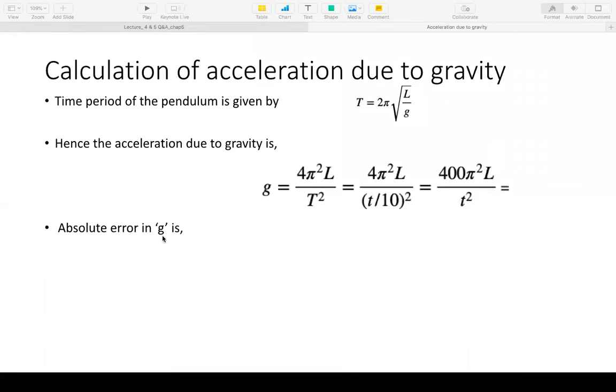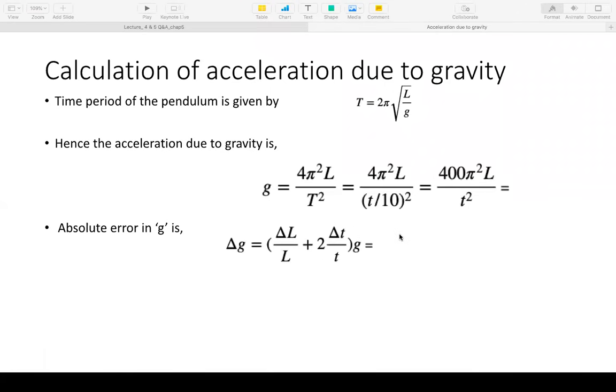Now, what about the absolute error in g? That will be given by delta g equal to delta L by L plus 2 times delta T by T. Why is it 2 times? Anybody can tell me this? It's squared, because T is squared here in the denominator. So whenever there is a square, we use the derivative formula, so differentiation, actually the difference method.